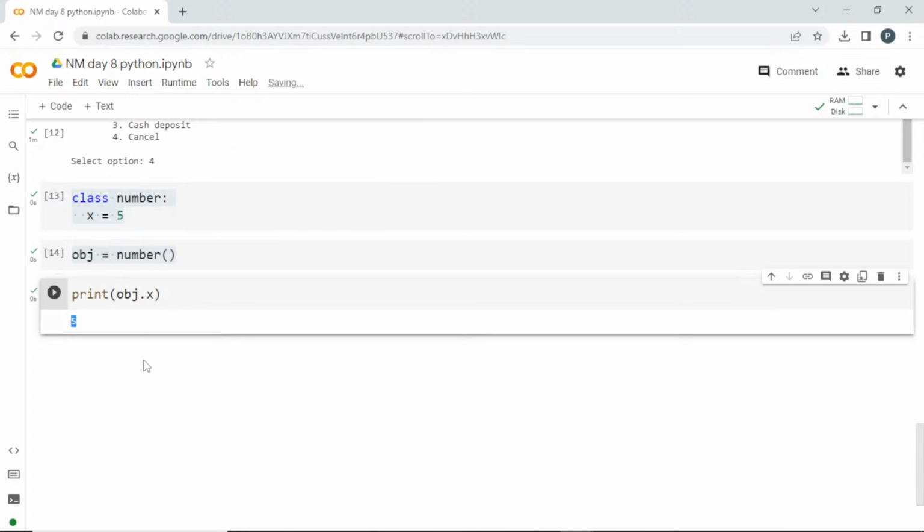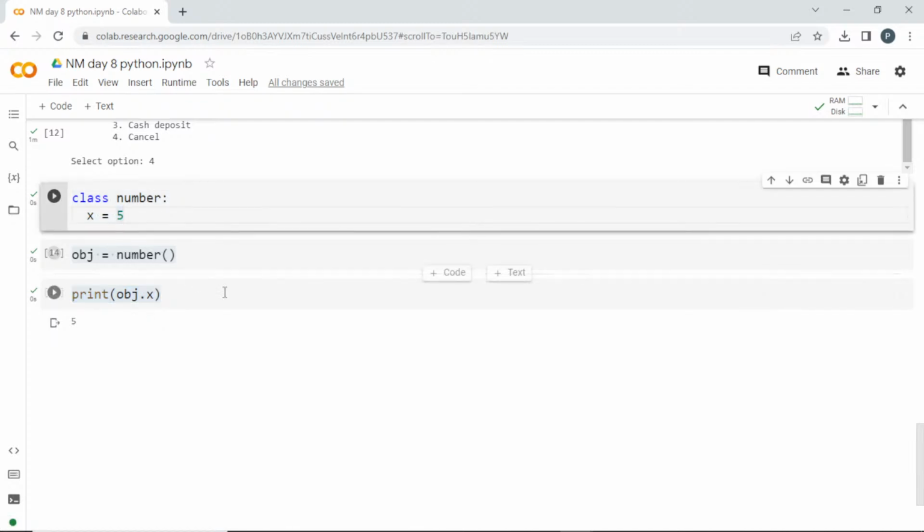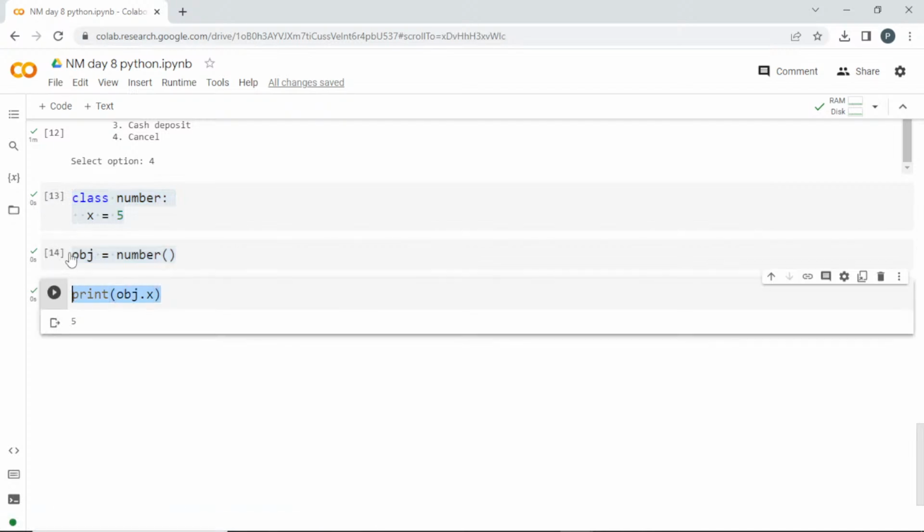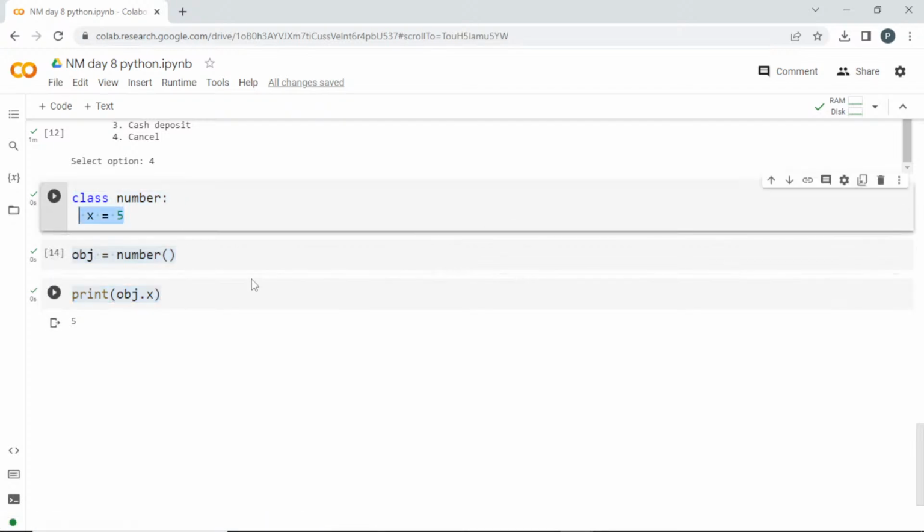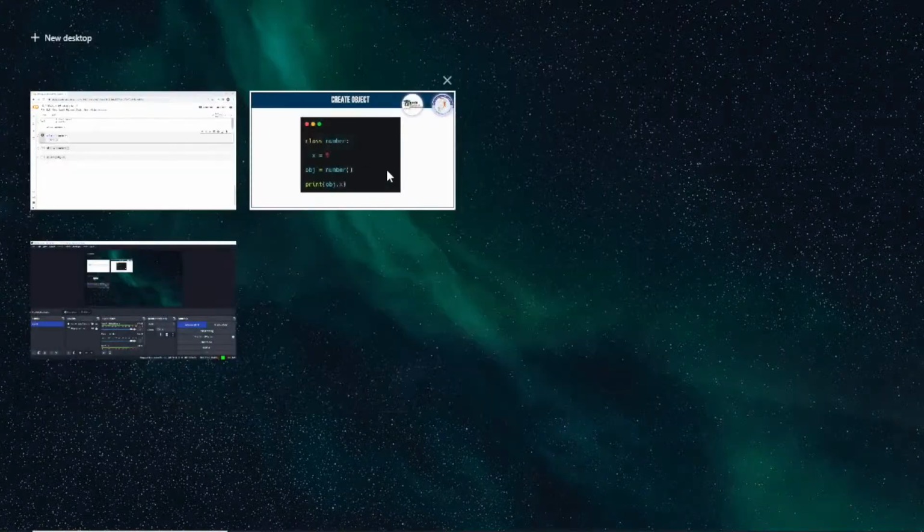So what is the function of a class in Python? There are many applications for this. Using functions we are trying to automate, which means we can write a similar block of code and use it for many cases. This will be a little bit advanced, and easy. So right now we have seen how to create a class, how to create an object, and how to access something inside a class. Now we'll deep dive into some other things.